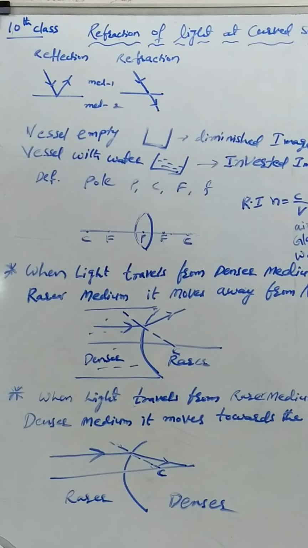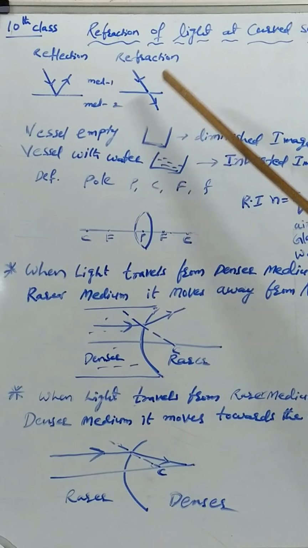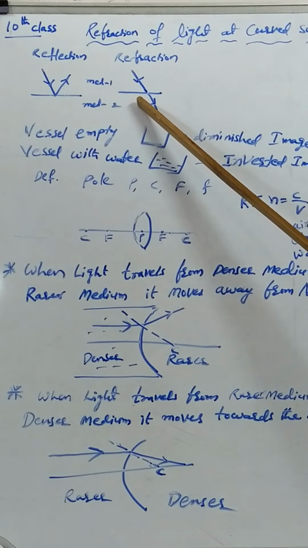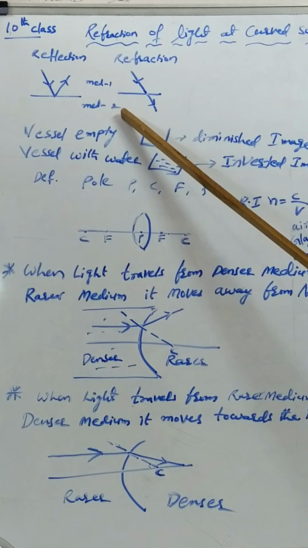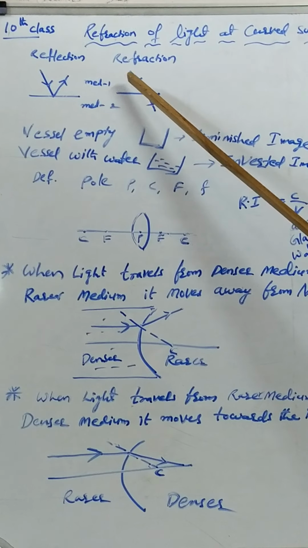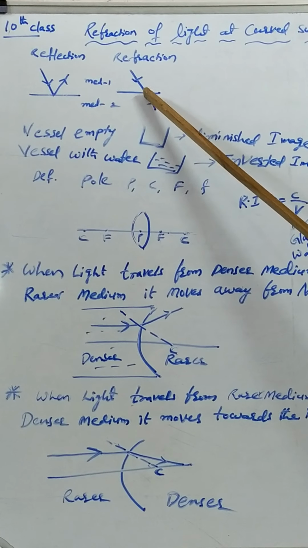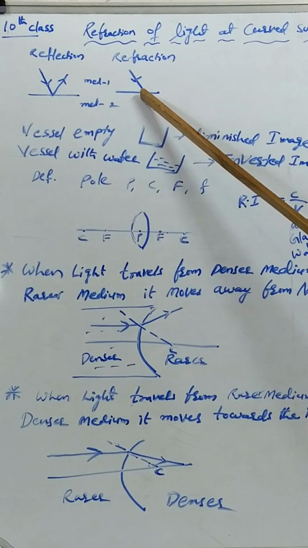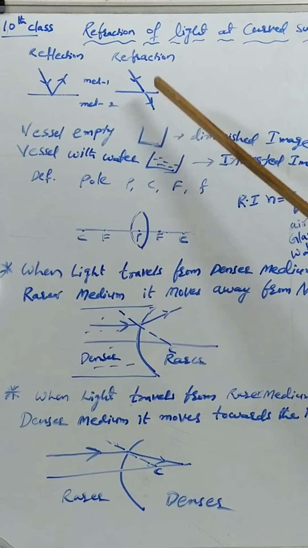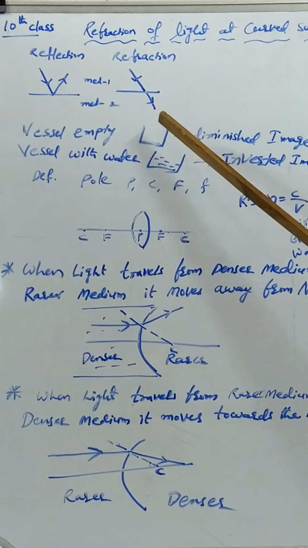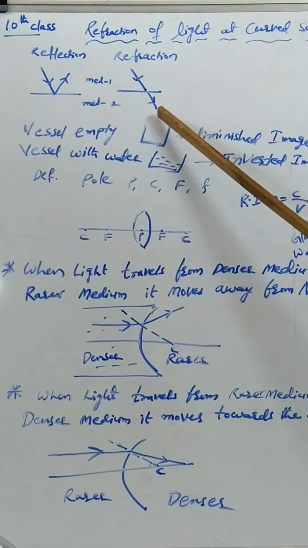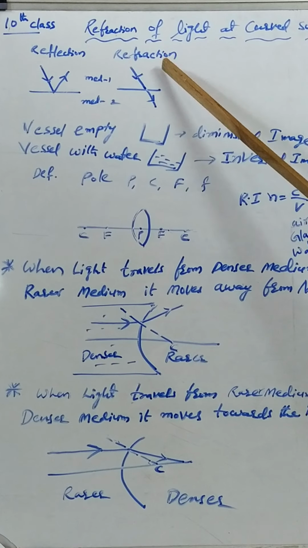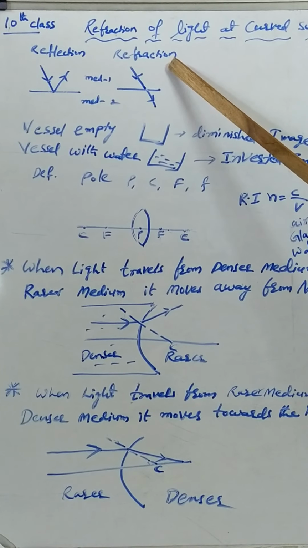Then what is meant by refraction? See, this is refraction. Here the light ray moves from the first medium to the second medium. Whenever it falls on the separating surface, it enters into the second medium. It does not bounce back. It enters into the second medium. This is called refraction.